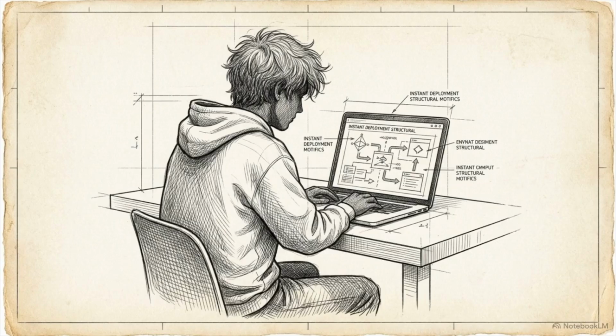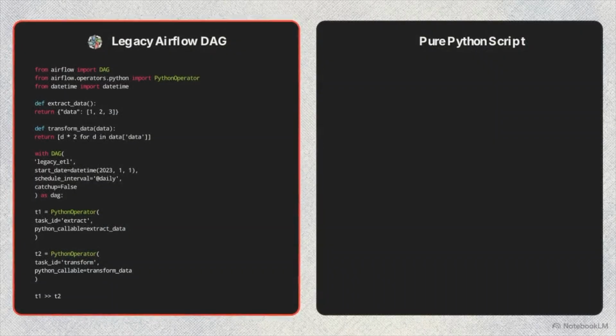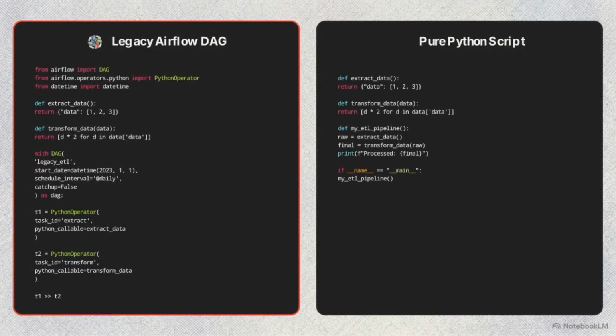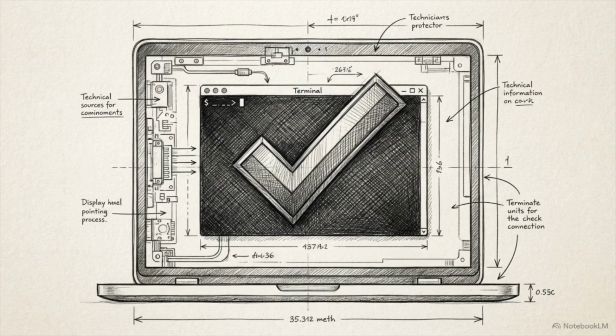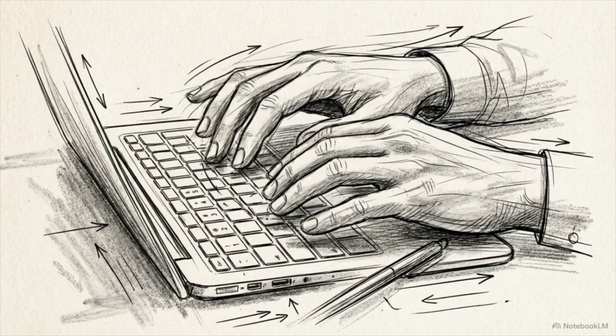If your lean team needs to deploy code quickly without wrestling a heavy infrastructure burden, Prefect is the agile alternative. Look at this code comparison. Instead of forcing developers to write in a rigid framework syntax like the script on the left, Prefect relies on pure Python decorators. You just add @flow and @task to the Python scripts you already have. This Python native approach means developers can test pipelines exactly like normal Python functions. You bypass the heavy local setup and iterate rapidly.